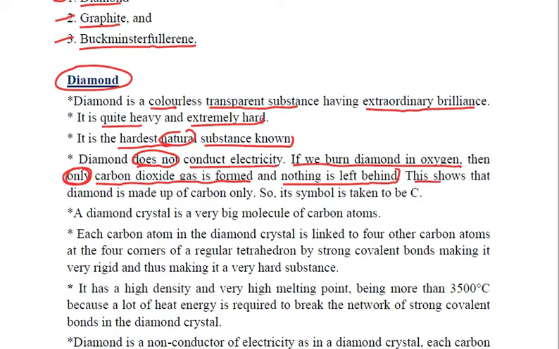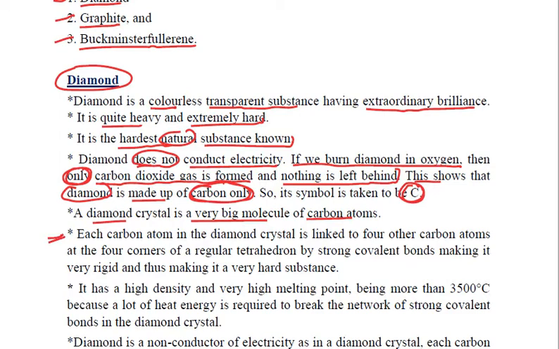It simply shows that diamond is made up of only and only carbon, and that is why its symbol is also taken to be capital C, just like carbon, because it is 100% carbon.